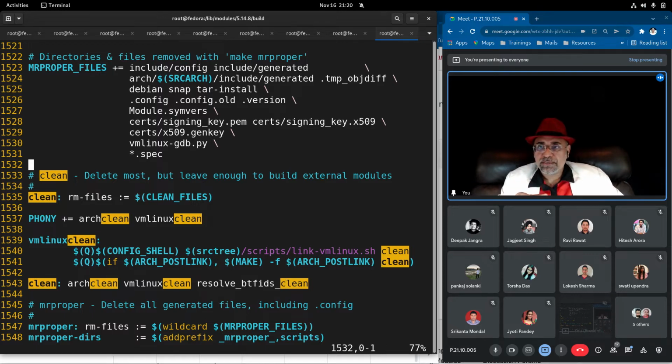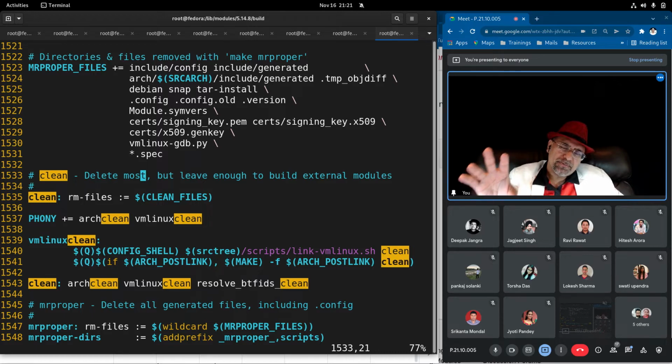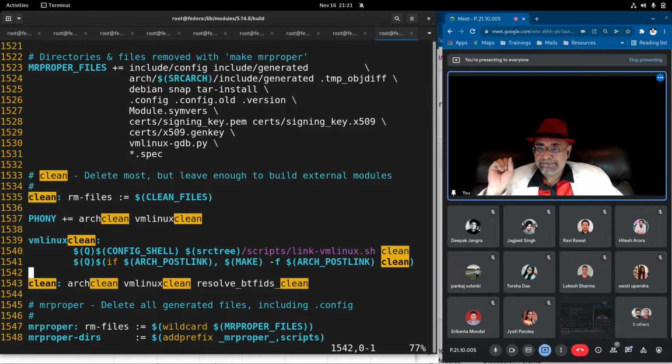See the comment given here: deletes most, but leaves enough to build external modules. So it will delete all the files that were created along with building your driver, not the files that were created along with building a kernel. All the files that were created when you were building the driver, the external module.